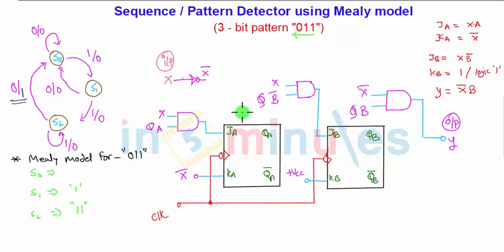Okay, so that's all about the sequence detector using the Mealy model. The sequence 011 is detected from left to right. And that's all about the sequence detector, or the pattern detector.